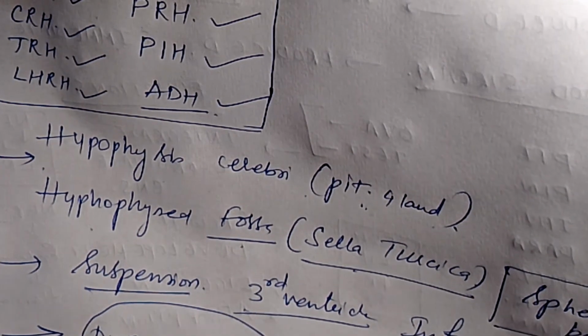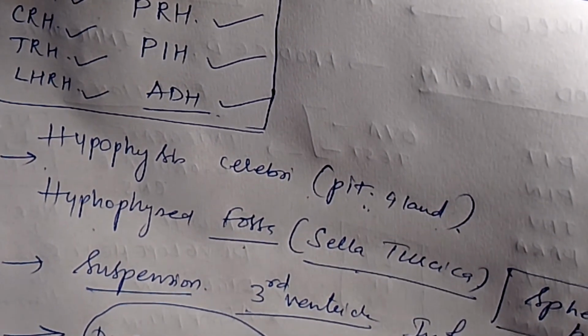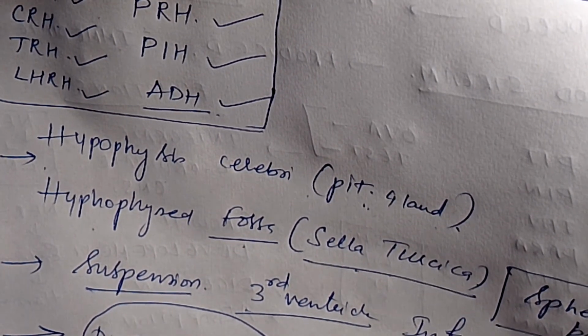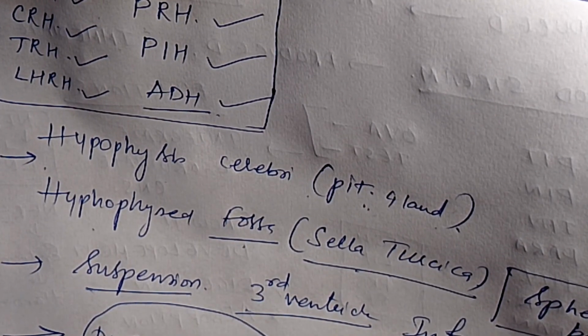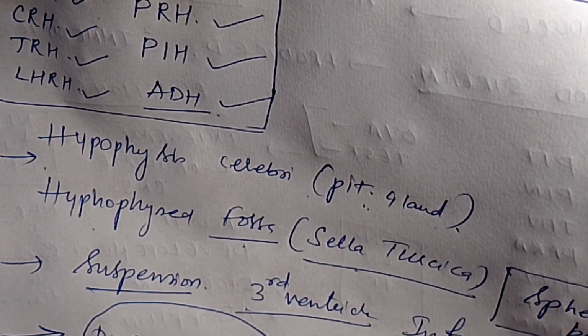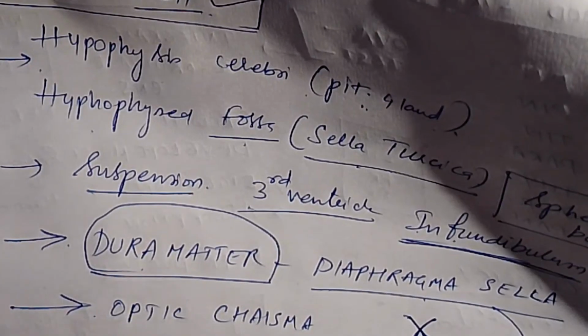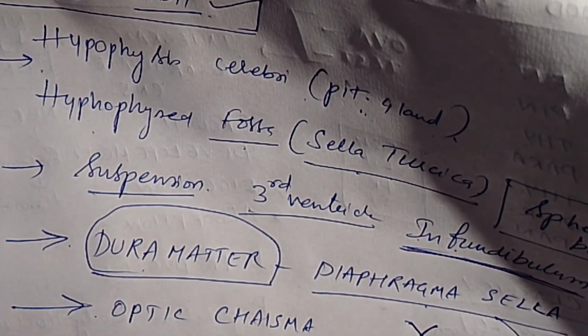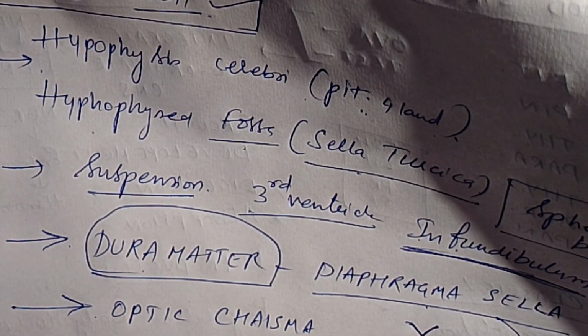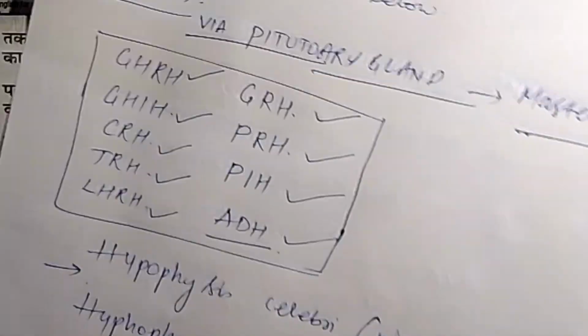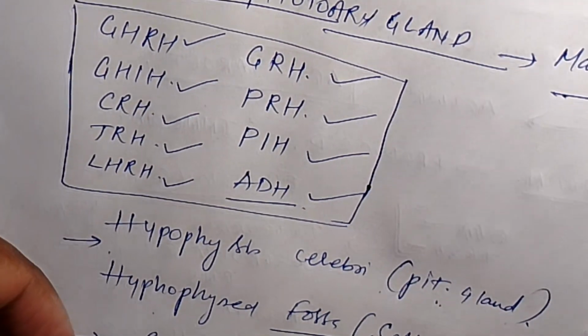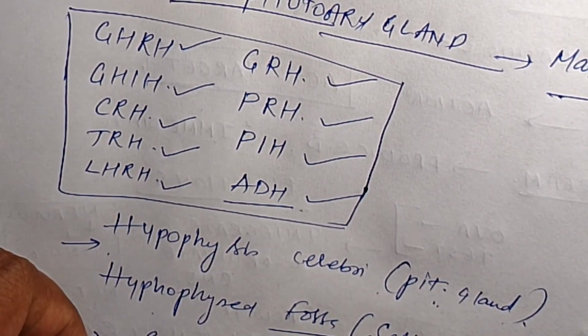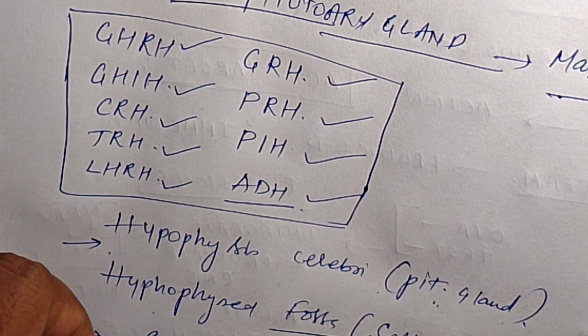And below we can see the sphenoidal air sinuses. Above is dura mater, in front is optic chiasma, and below we can see sphenoid air sinuses.